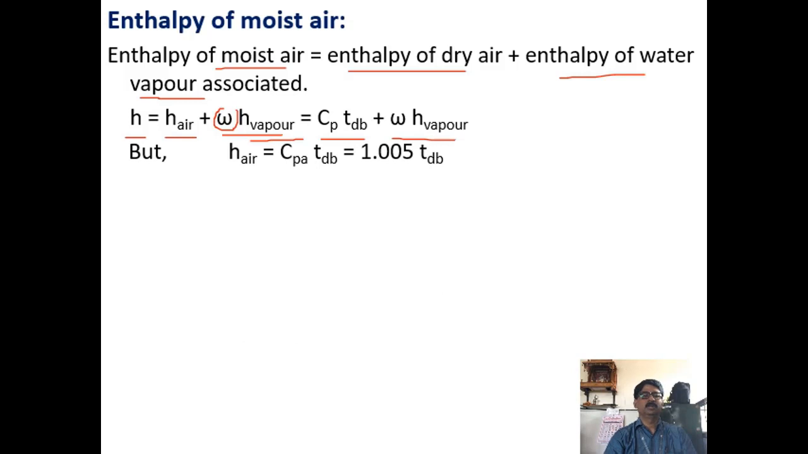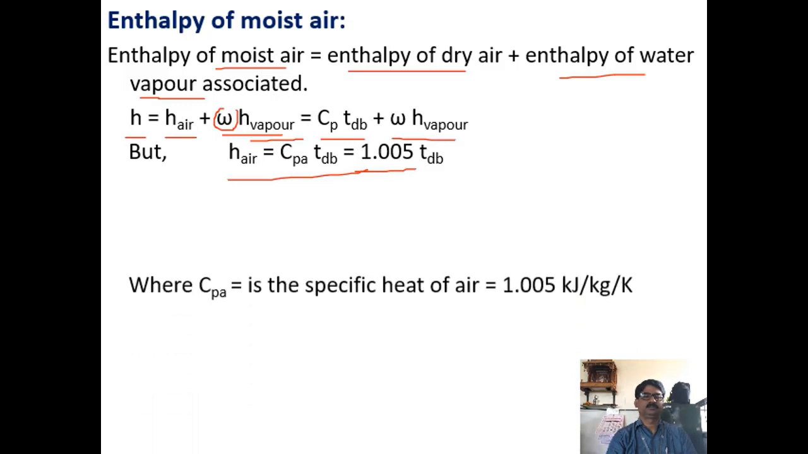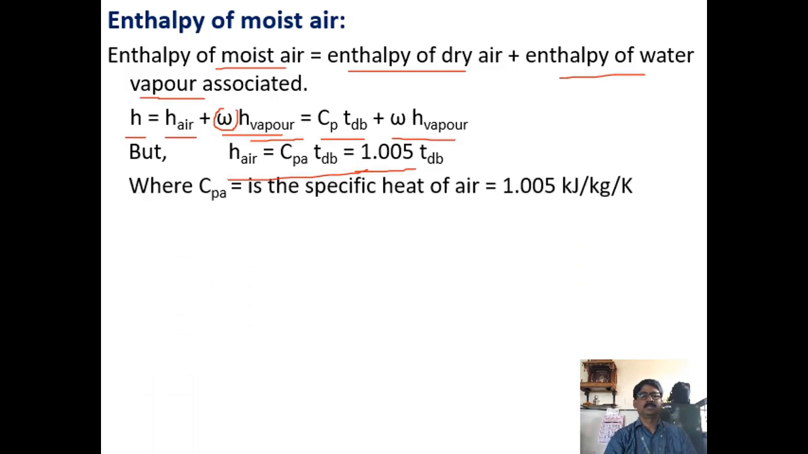So here H air is nothing but Cp of air into dry bulb temperature. Cp of air is 1.005, so you can write it as 1.005 into dry bulb temperature. Here Cp is the specific heat of air, which is 1.005 kilojoules per kg per Kelvin.